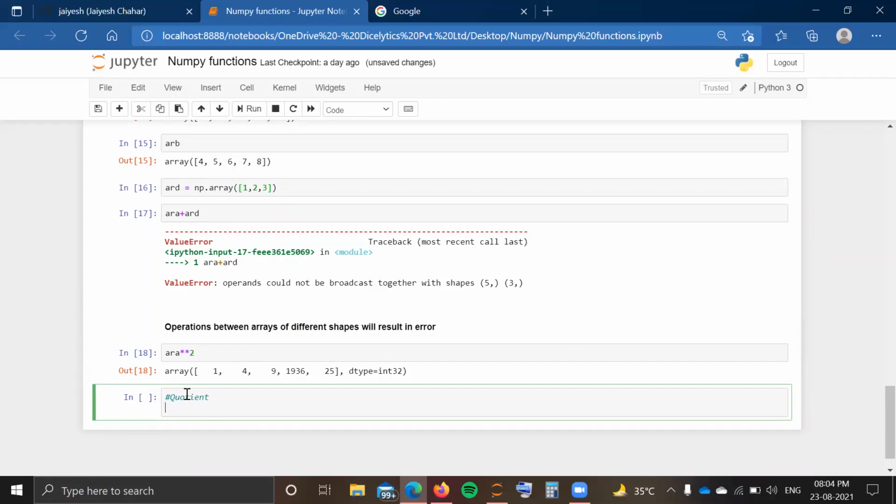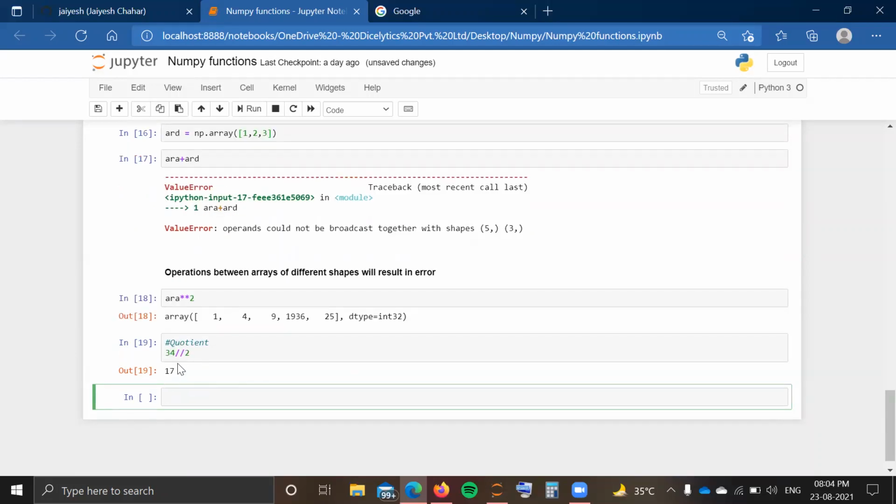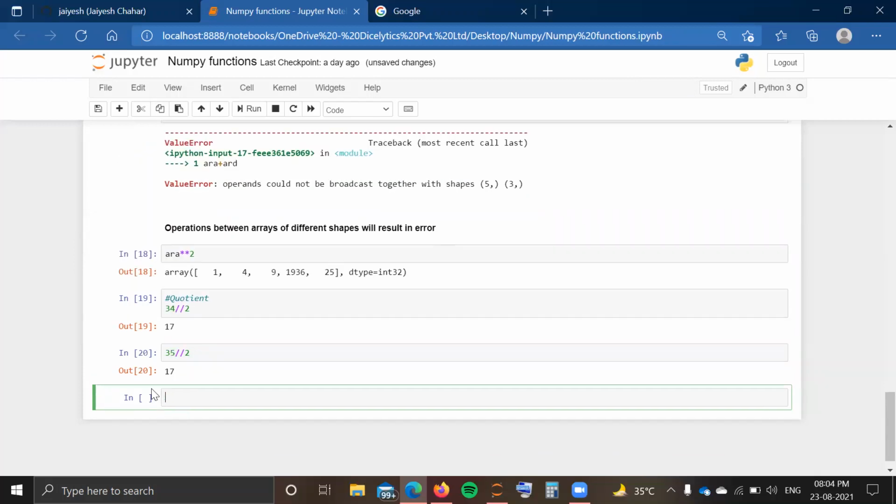For example, I have a number, let us say 34, and I want to find the quotient when I divide it by 2. So we just need to use double slash and then write 2. It is going to return me 17. That is nothing but the quotient when you divide 34 by 2. In a similar way, if I write 35 double slash 2, it is going to return me 17, because that is my quotient here, and my remainder is 1. For getting the remainder, you need to use the percentage sign.